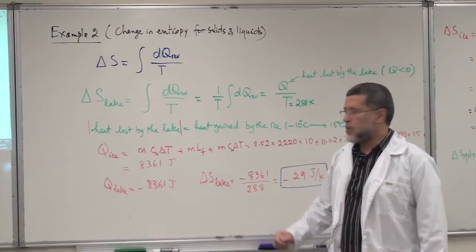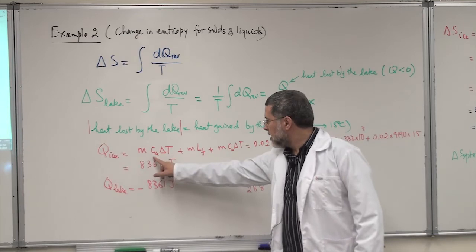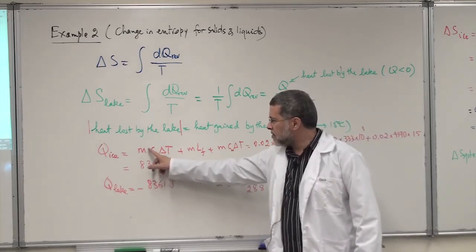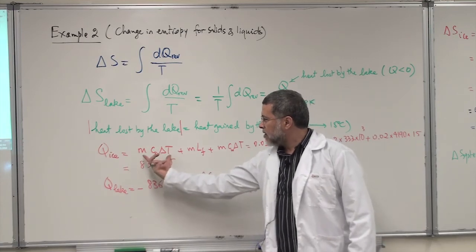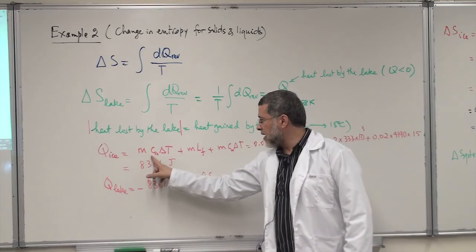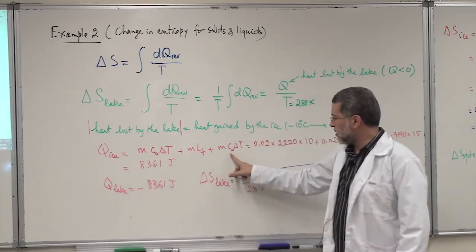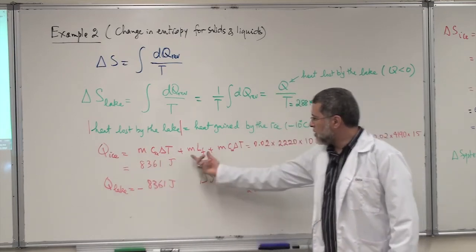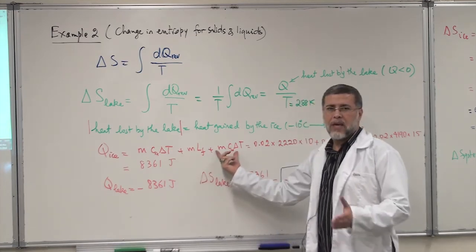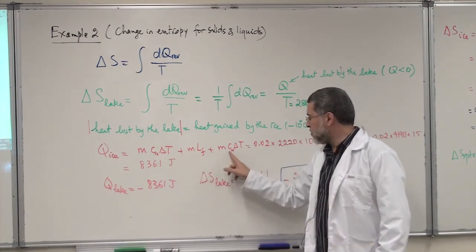Remember that the specific heat of ice and specific heat of water are not the same, so it's better here to label this as specific heat of ice, because here the phase is ice, still not melted. So it's c ice here and c water here. Because here the melting process happened, so now the ice became water, so you have to have a specific heat of water.